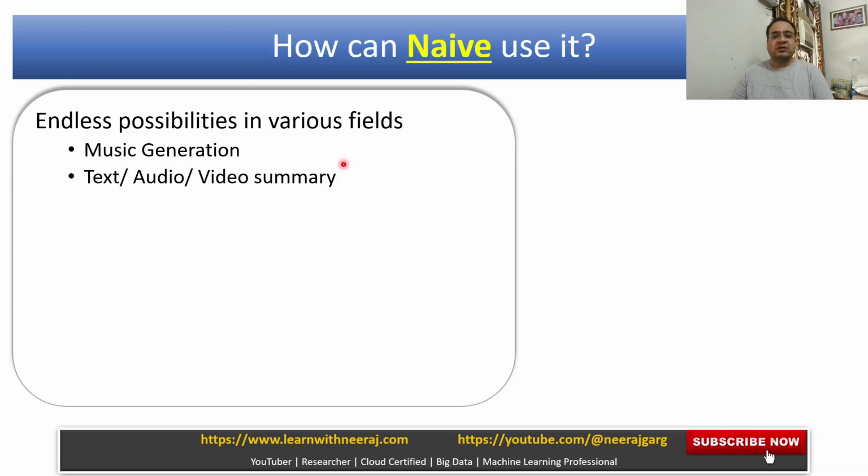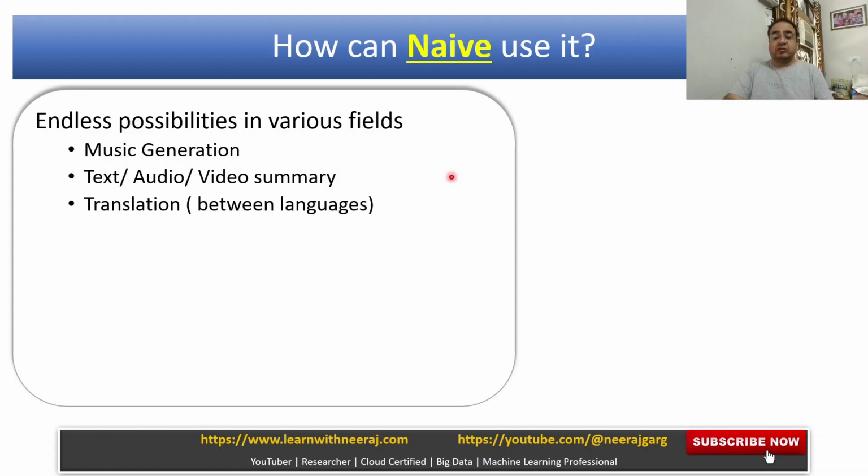Or for example, you are listening to an audio tutorial, or you are going through a long textual piece of information, or you are reading a book, but you want to get the gist of it, right? Using generative AI, it is possible. As a naive user, I am hopeful that there will be so many applications in the near future which will enable all these things. Or you can also collaborate with some of the experts, who can develop applications if you have an idea.